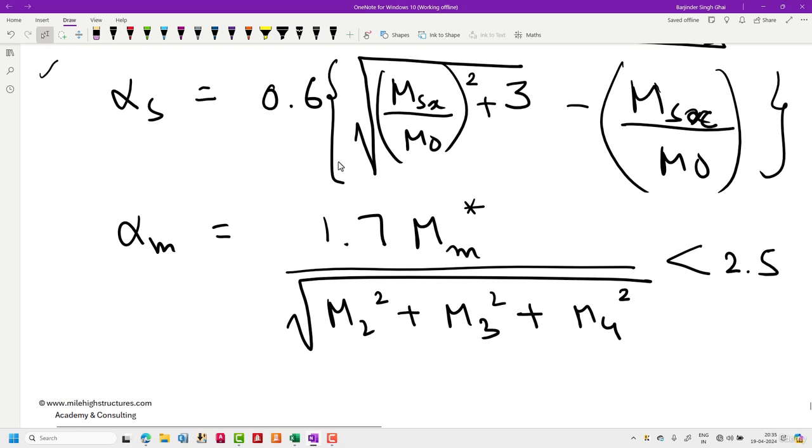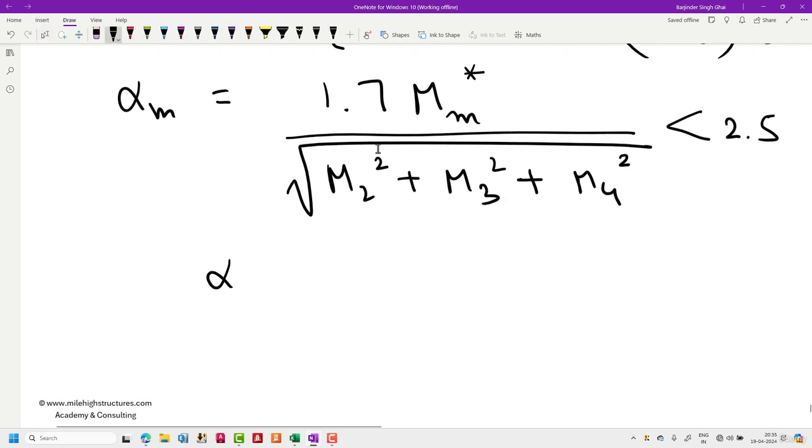These three are the factors which are important if you want to understand the design of a laterally unsupported beam as per AS 4100. Now of these, the two terms alpha s and alpha m are interdependent, or dependent on each other. Basically, alpha m into alpha s needs to be less than 1.0.